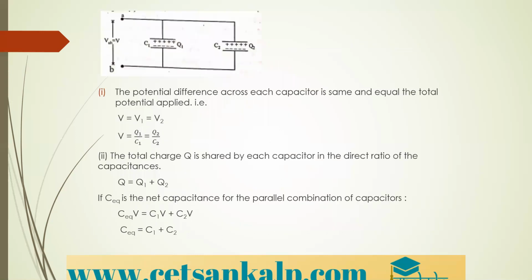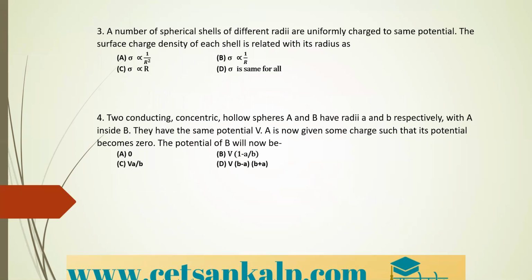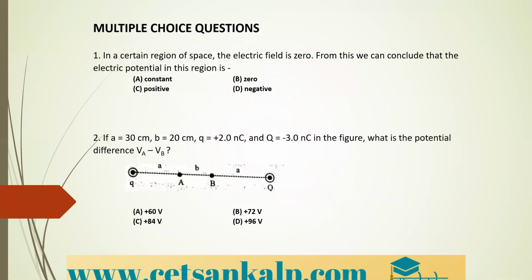Therefore, the equivalent capacitance is given by C1 plus C2 for a parallel combination, right? So you need to remember the formulas so that we can directly solve some examples. Okay, so let us go for the multiple choice questions.